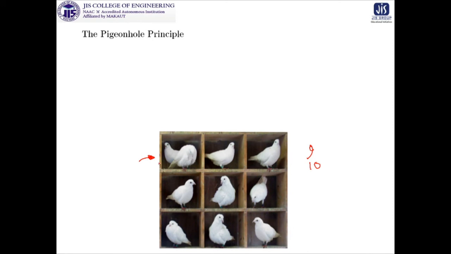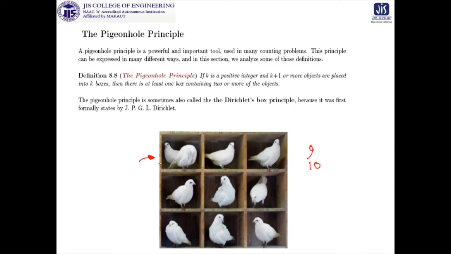This very basic observation gives birth to the pigeonhole principle: if k is a positive integer and k plus 1 or more objects are placed into k boxes, like 10 pigeons into 9 boxes, then there exists at least one box containing 2 or more objects.